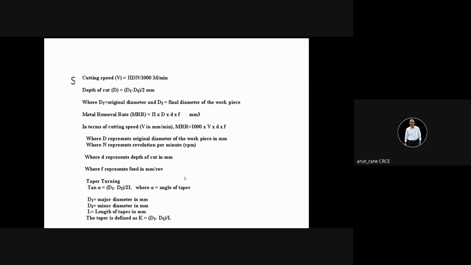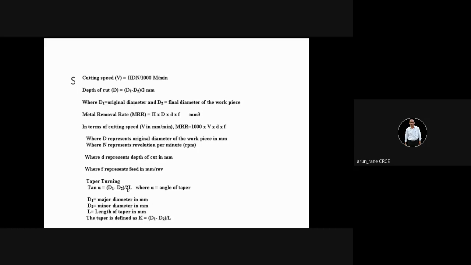Again, I don't want to go with the pen and draw. So like this you are given a right angle triangle. Now tan is nothing but opposite upon adjacent. Now the adjacent is nothing but the length of the taper, and this opposite is nothing but this distance. This distance is the difference between the diameters, but we have to take it along the radius. So that's why we have to divide by 2.